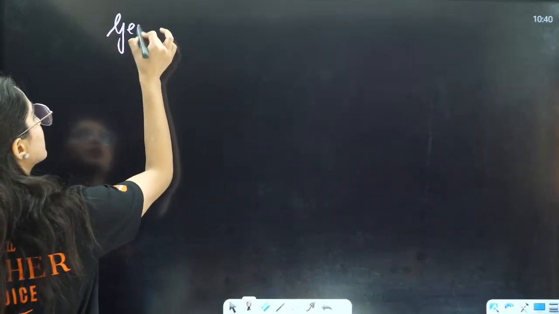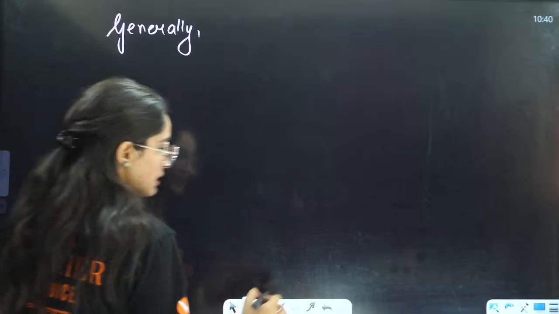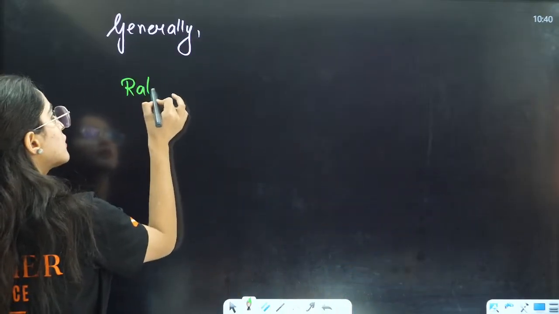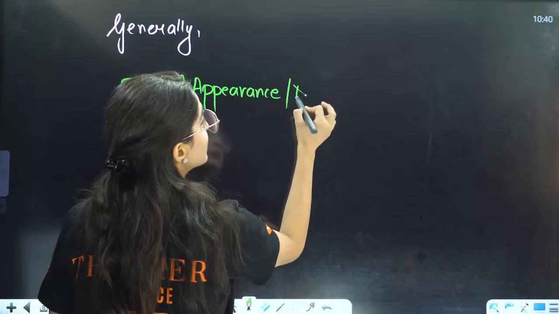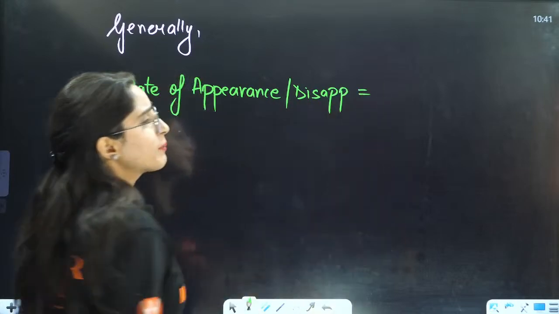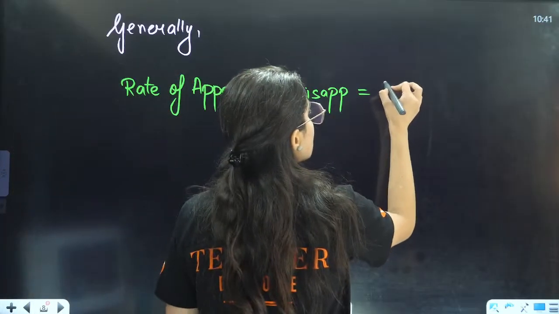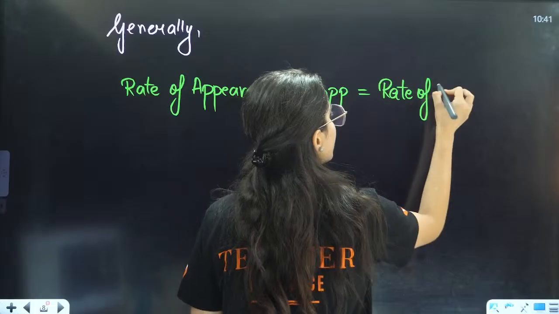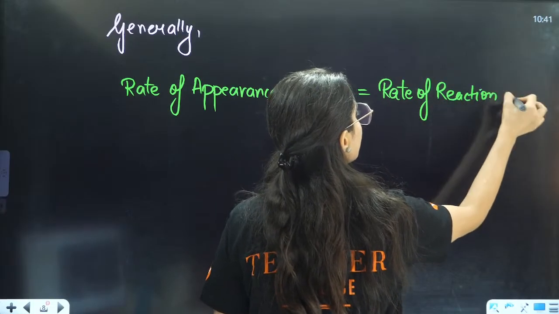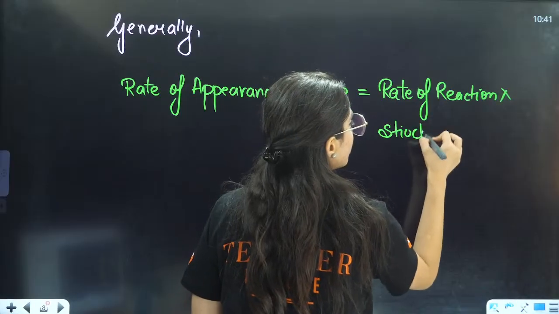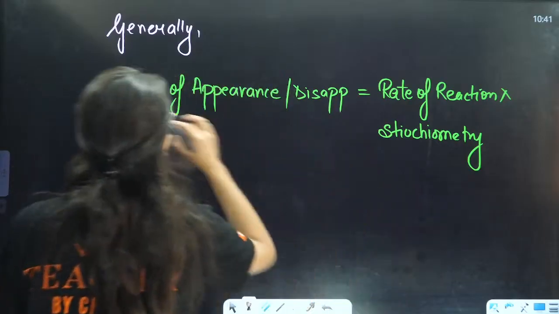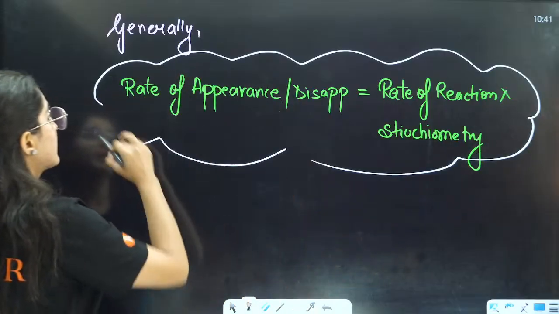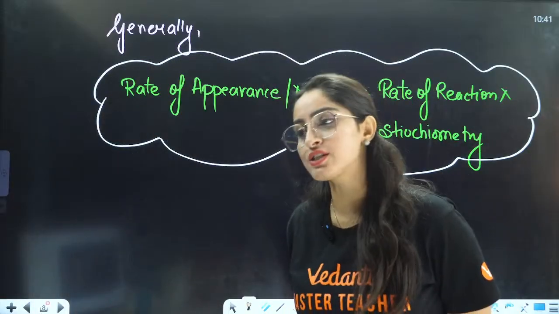So generally you can write: rate of appearance or disappearance, whatever you are talking about, is equal to rate of reaction multiplied by stoichiometry. This is a very useful relation, right?